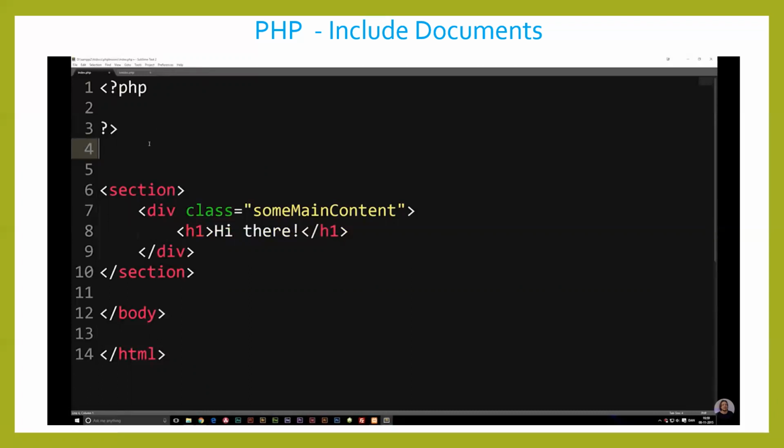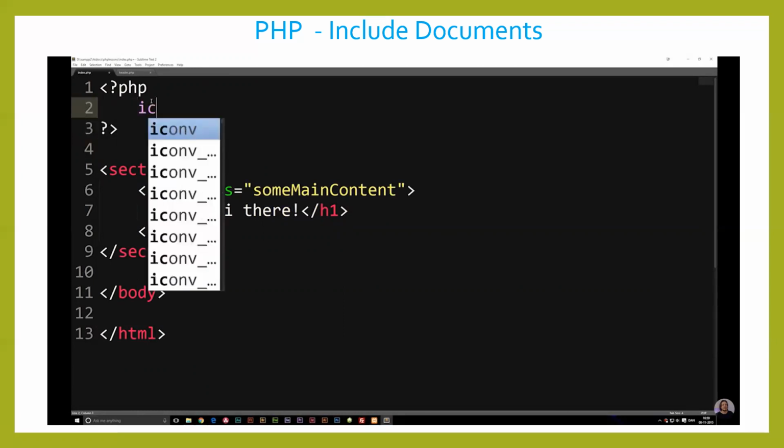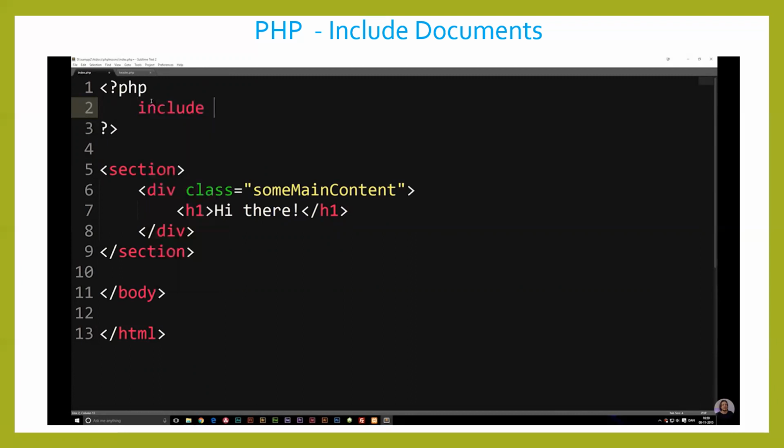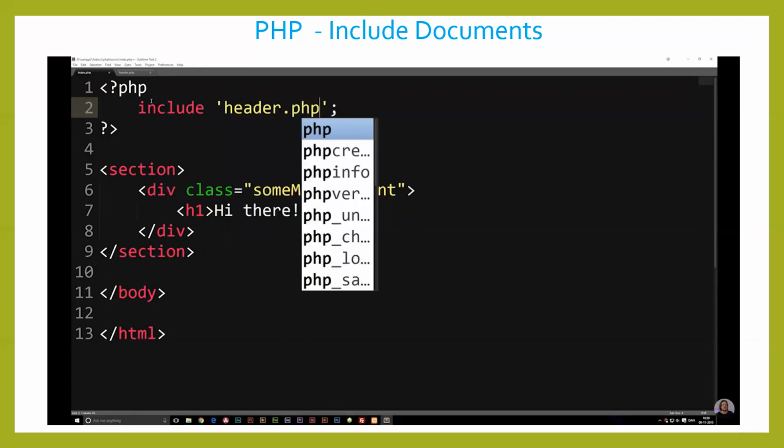Now inside our front page, we need to link to the actual document at the very top here. And we do that using the include tags. So I'm going to go inside my PHP code and write include, space, quotes. It can be double quotes or single quotes, it doesn't really matter. And a semicolon. Now inside here, we need to write the path to our document. In this case, I didn't put it inside any folders or anything, so it's just going to be header.php.